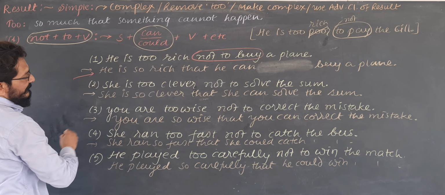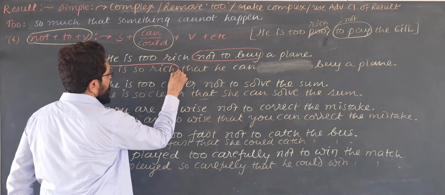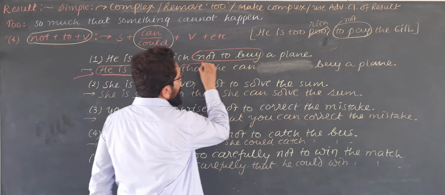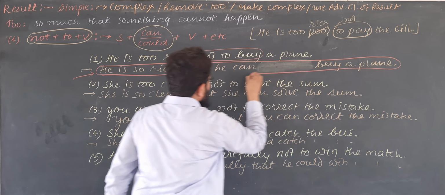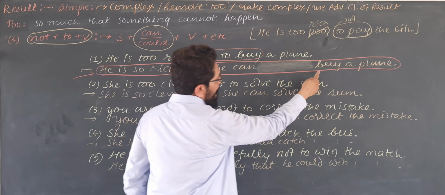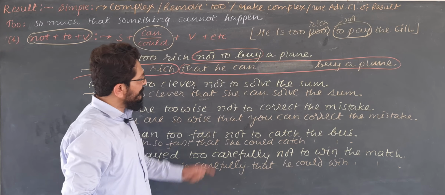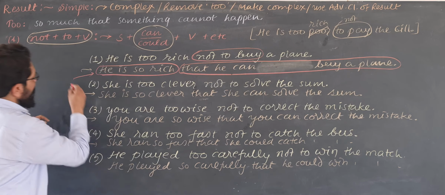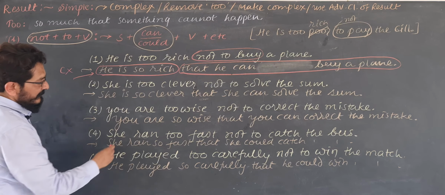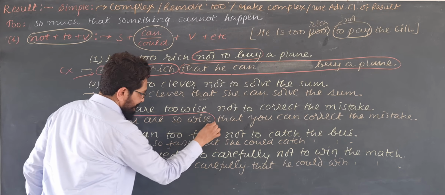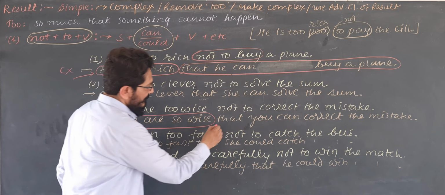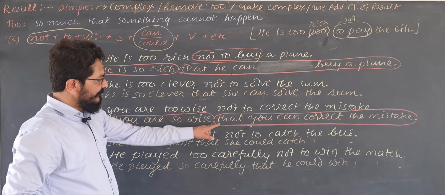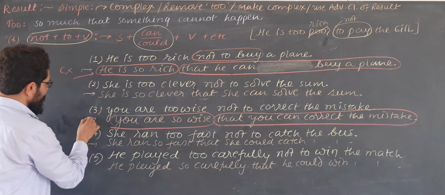This is what? Complex. Why? He is so rich, see, this is the main clause. That he can buy a plane. Again he and buy, so this is a finite verb, but this is an adverb clause of result. So the product is complex. You are so wise, main clause. That you can correct the mistake, subordinate clause, adverb clause of result. So again it is complex.